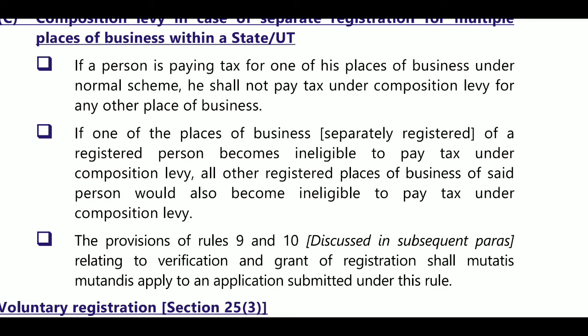Next, if one separately registered place of business of a registered person becomes ineligible to pay tax under the composition levy, all other registered places of business of the person would also be ineligible. If any business is providing more than the specified turnover, then the composition scheme is not applicable to that state, and the remaining states also. Next, the provisions of rule 9(10) will be applicable, that is mutatis mutandis.